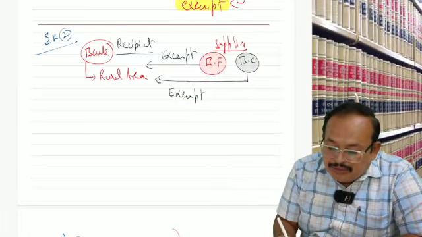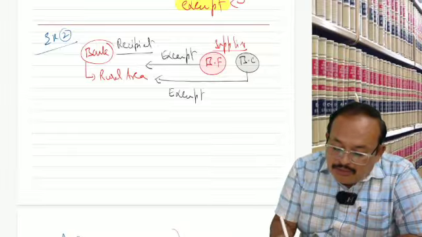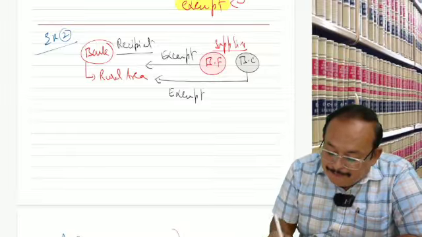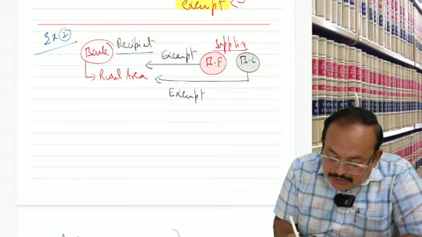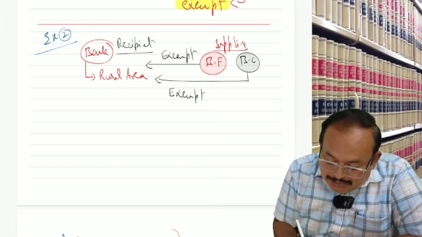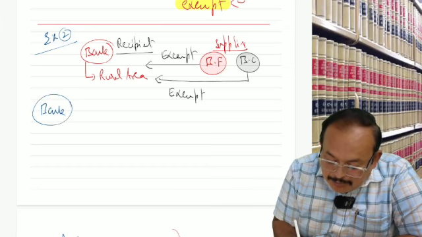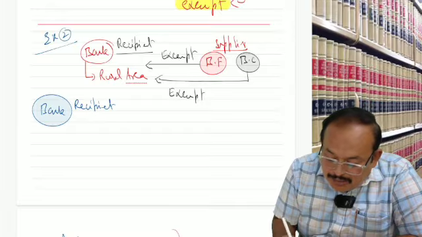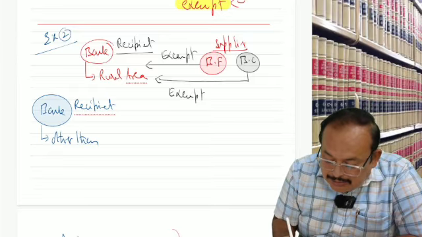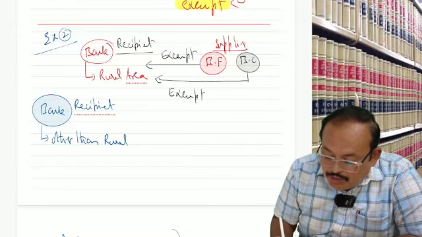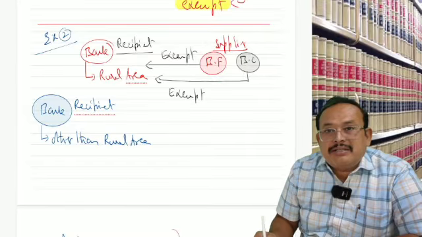Now further, the banking company being a supplier here, a different bank company. Now the bank is a recipient. But look at where, other than rural area. Is it clear, sir? Recipient.